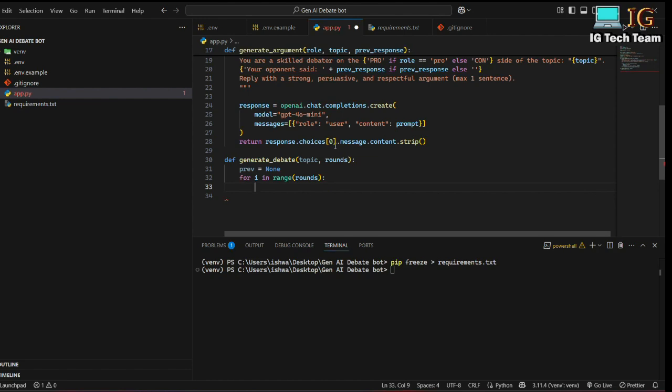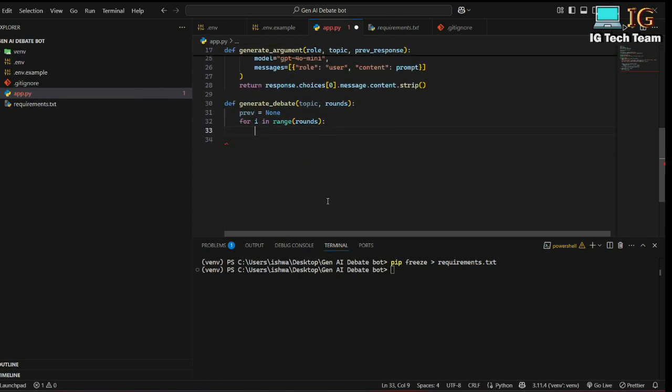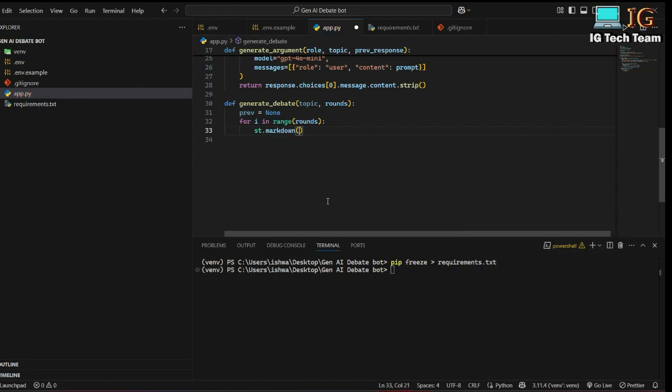And here now I have to use Streamlit to make the UI. I can write st.markdown. I can pass round: if i is 0, the round will be 1. If i is 1, the round will be 2. So this is the text I will be displaying on the screen. So this will display the number of the round.